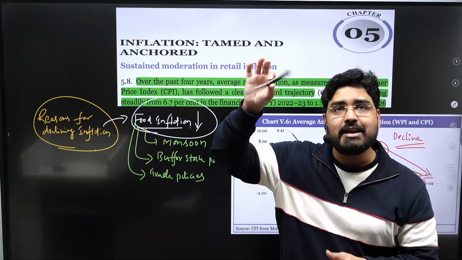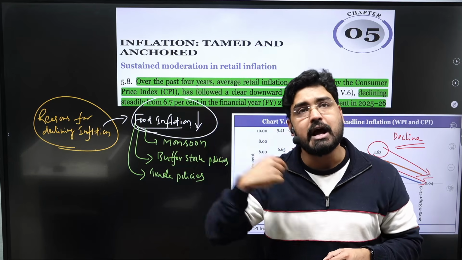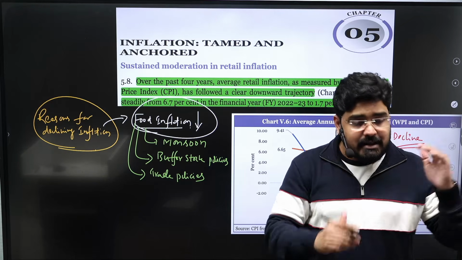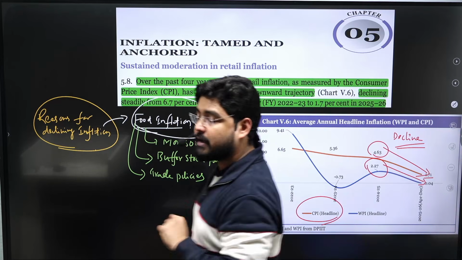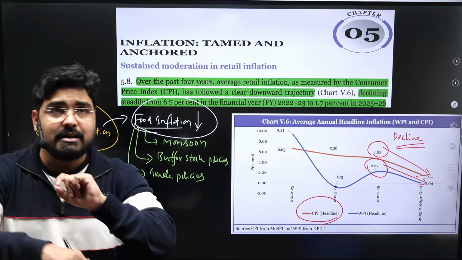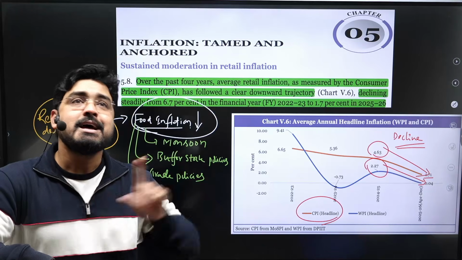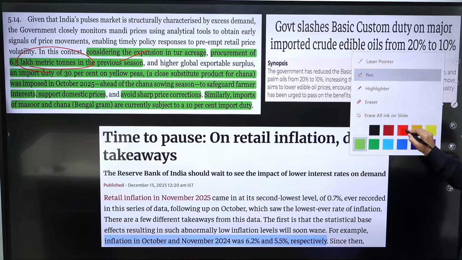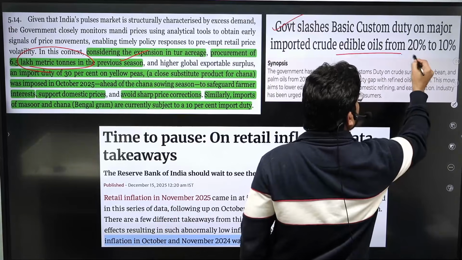So any change in the prices of crude edible oil in the global market is going to have an impact on food inflation. Whenever global edible oil prices increase, the government immediately reacts by reducing the customs duty. That's what happened last year. In 2025, the government reduced the basic customs duty on edible oil from 20% to 10%.